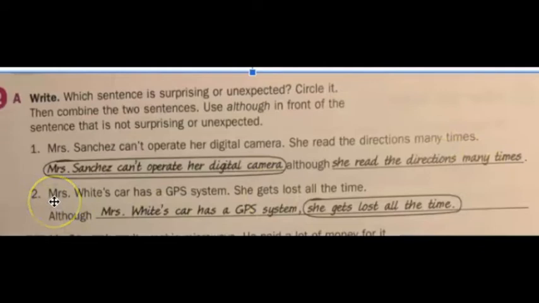Okay, in the second one, Mrs. White's car has a GPS system. That's a fact, right? And yet she still gets lost all the time, okay? That's the surprise. So you circle the surprise. Although Mrs. White's car has a GPS system, okay, the fact goes with the although, she gets lost all the time, and that's the surprise. Okay, try the other sentences on this page and then we'll go over the answers.